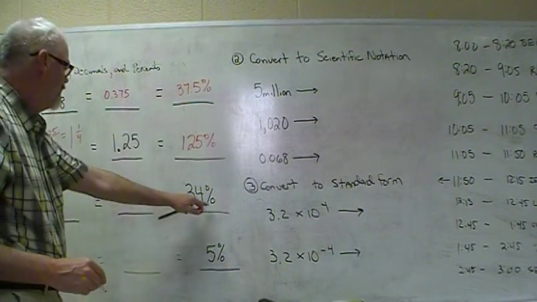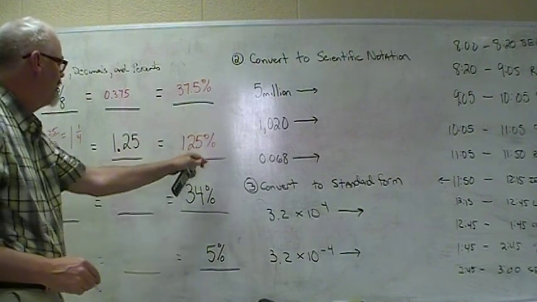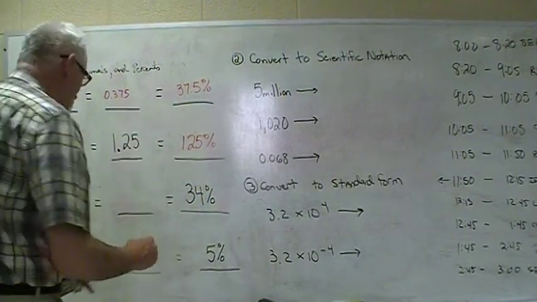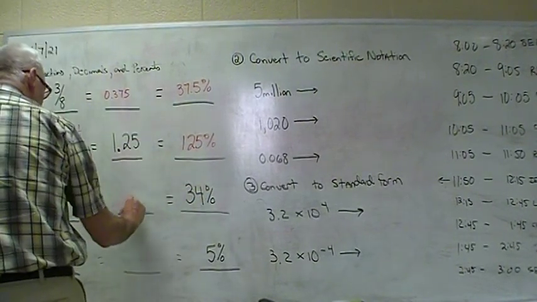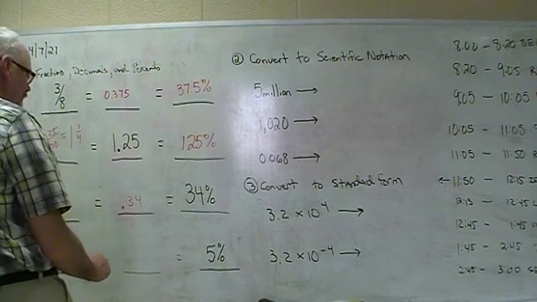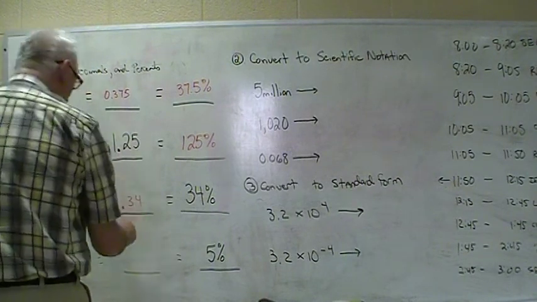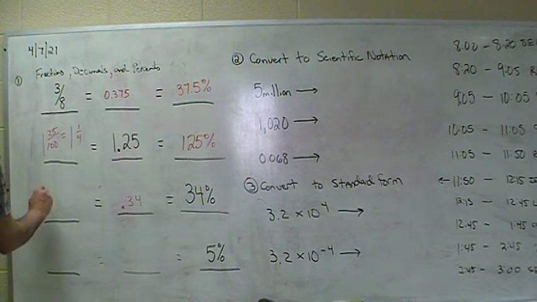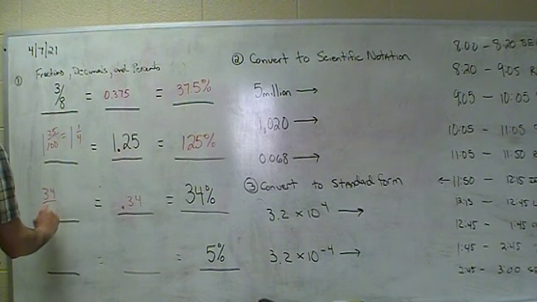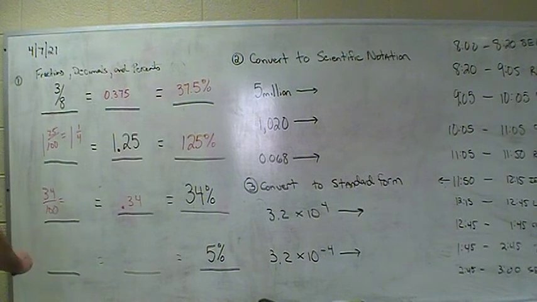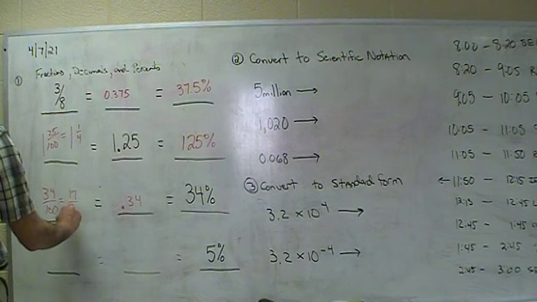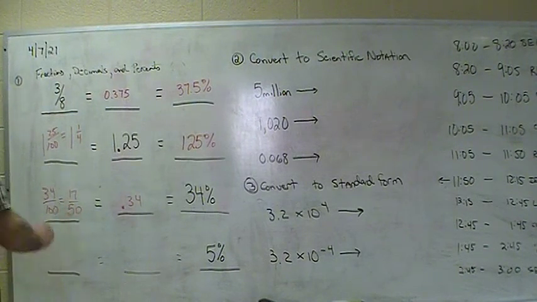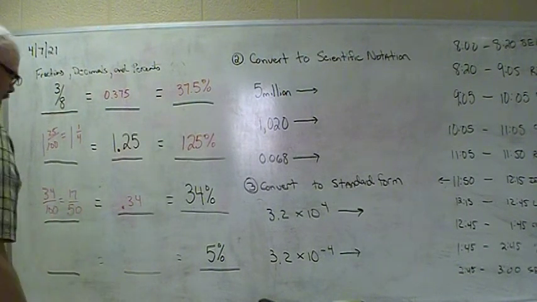All right, percent this way. Remember, all we got to do, if we move the decimal 2 places that way to make it a percent, move it 2 places this way. So this is going to be 0.34 as a decimal. And that's 34 hundredths. And if we can reduce it, we simplify it to 17/50ths. I can divide both of them by 2, right?